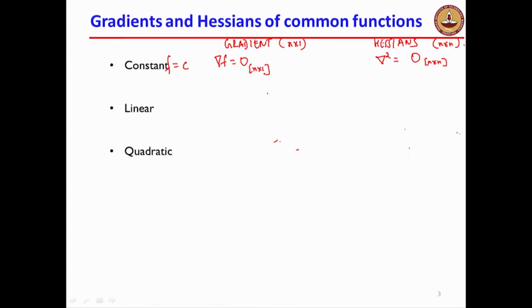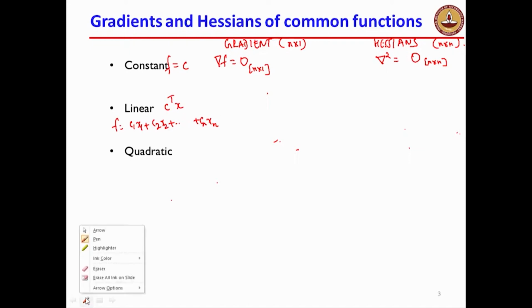Now, if a function is linear, C transpose x, right, because it's linear in this case, or f is equal to C1 x1 plus C2 x2 all the way up till Cn xn. The function is linear. The gradient would be an n-dimensional vector.